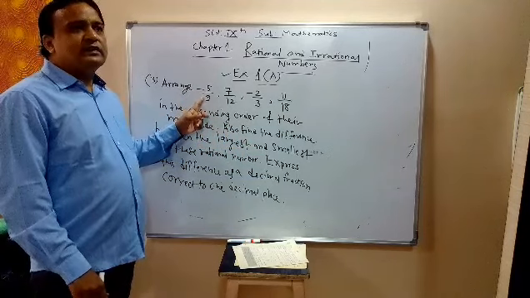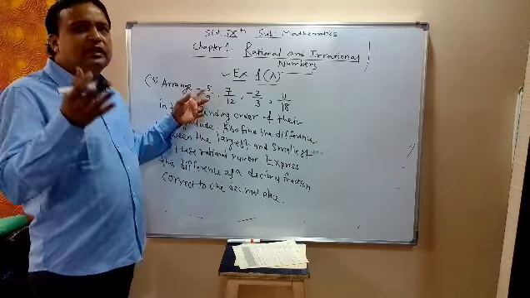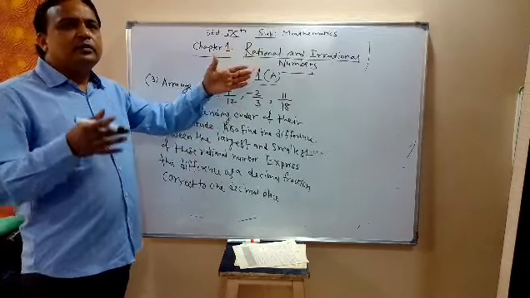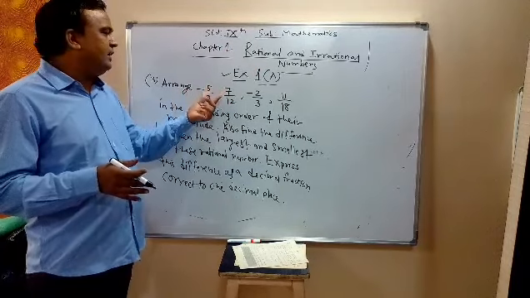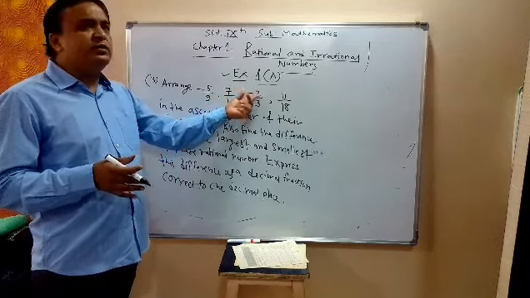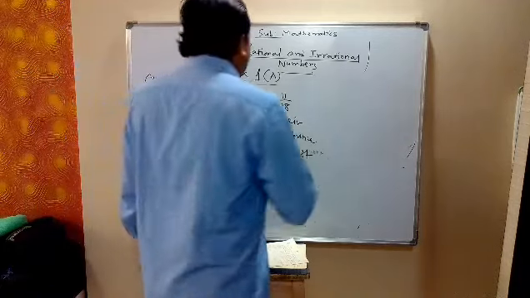To arrange these numbers in ascending order, you should know which one is smaller and which one is bigger. To decide that, first we convert these fractions, these rational numbers, into like terms, into like fractions.